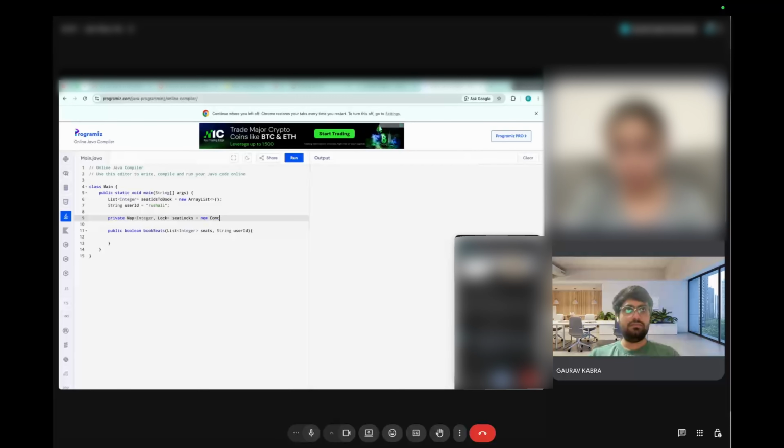We can use a concurrent hash map because it's a multi-threading scenario, and Java provides us with this concurrent hash map, which will handle the concurrency part for us. Okay.